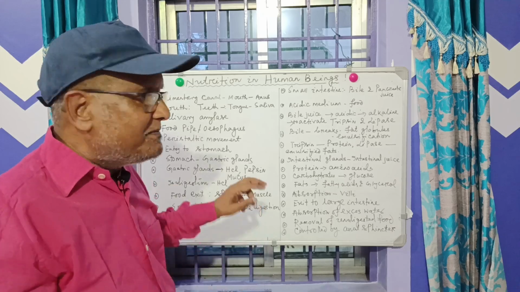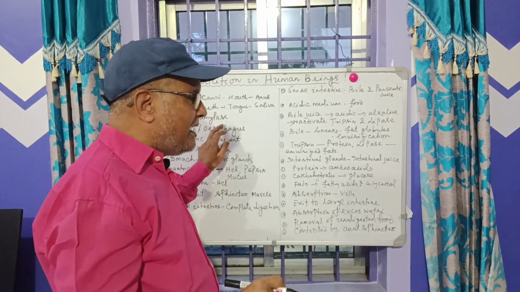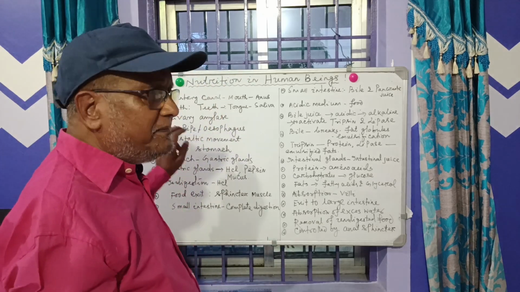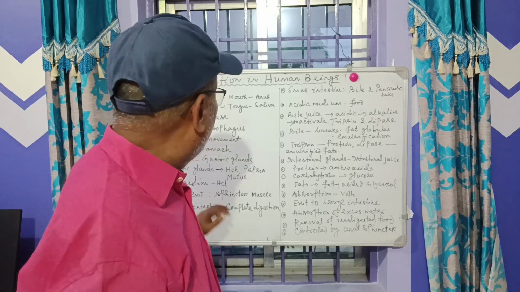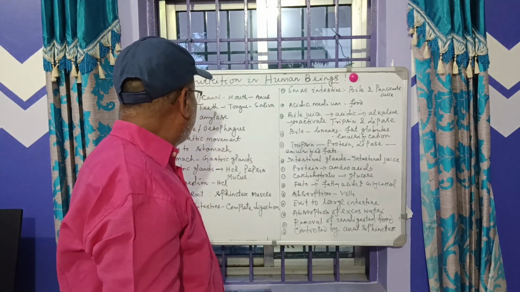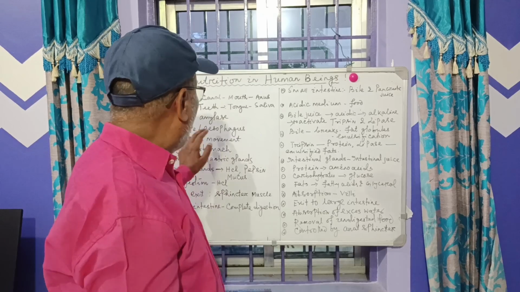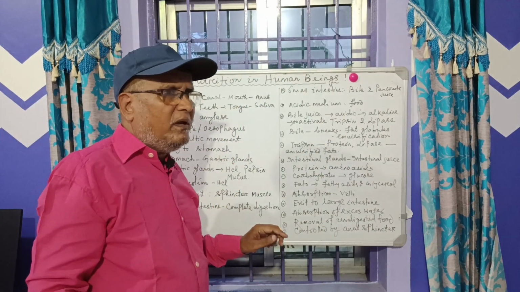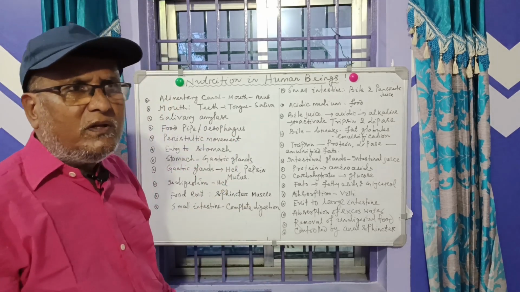These particles mix with the salivary amylase. Okay. Then the partly digested food enters our stomach through a long tube that is called the food pipe, or esophagus.